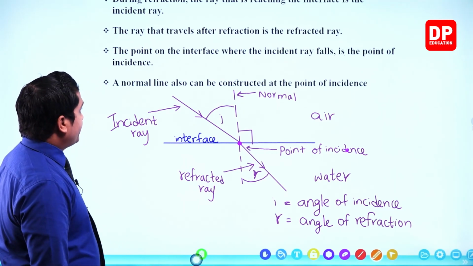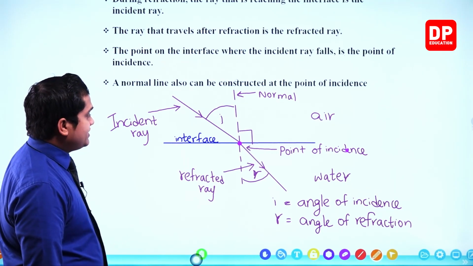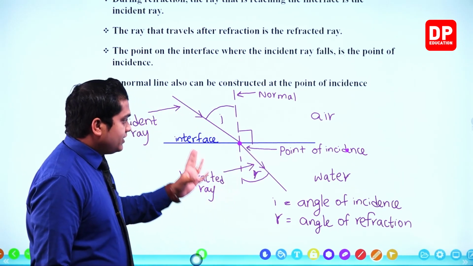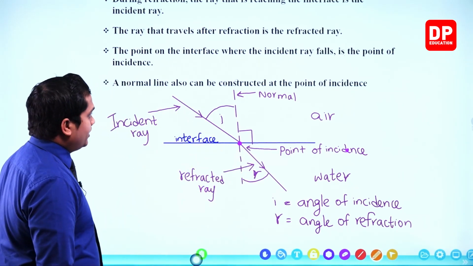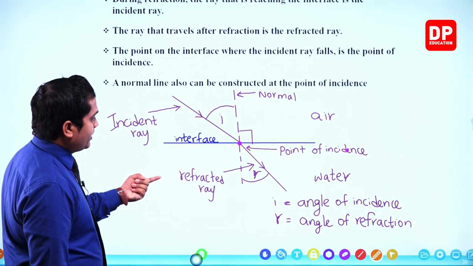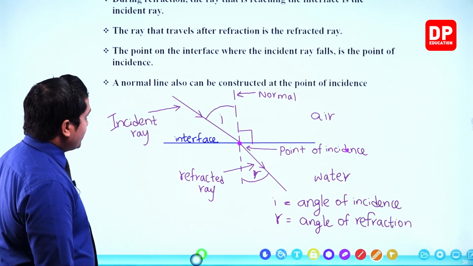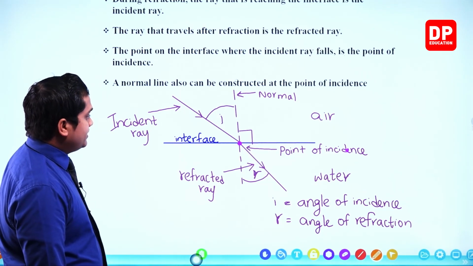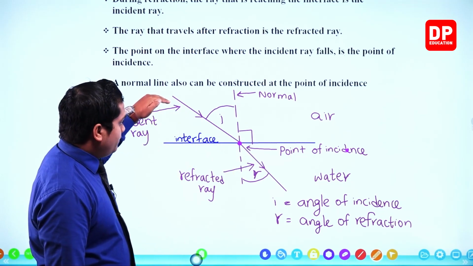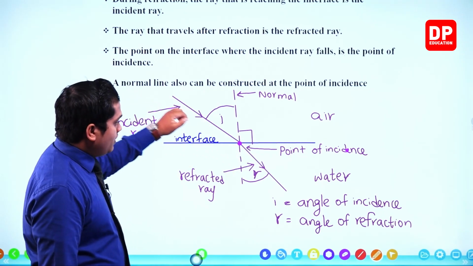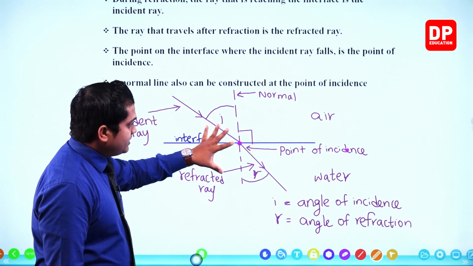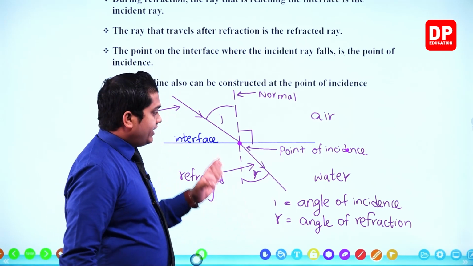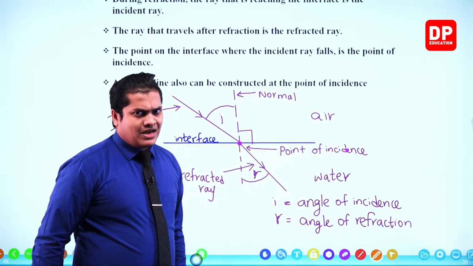Then, my dear children, the ray that travels after the refraction is the refracted ray. The refracted ray over here. The point on the interface where the incident ray falls is the point of incidence. From the point of incidence, we can observe the refraction process, which is the bending.